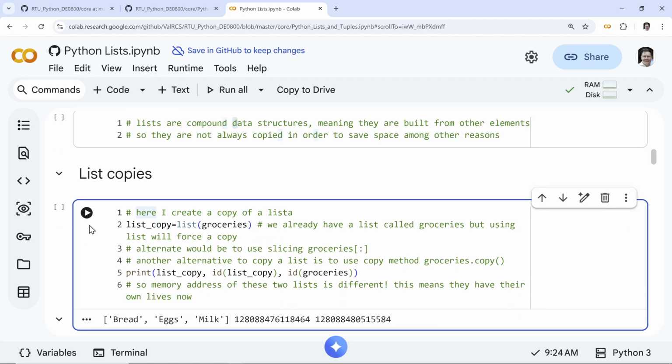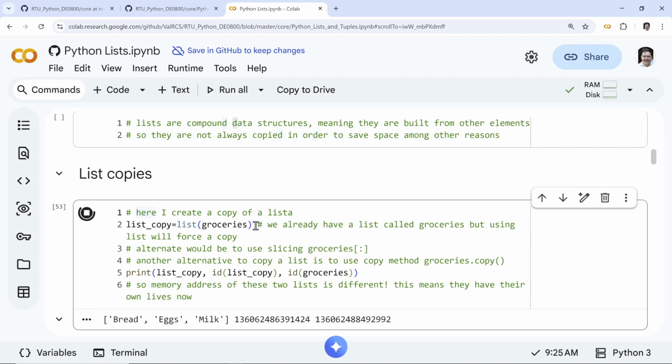So here I'll show you. Look at this here. If I make a list out of groceries, right? This is a copy. What are these IDs? You might say, okay, these are what's called virtual memory addresses, and we don't really care about what they actually mean. What we do care about is that they are different. So they're different places in memory.